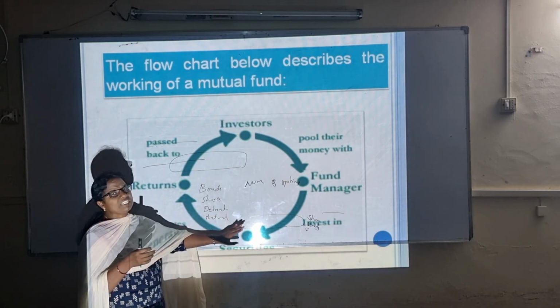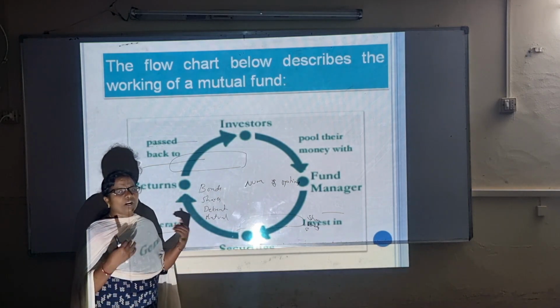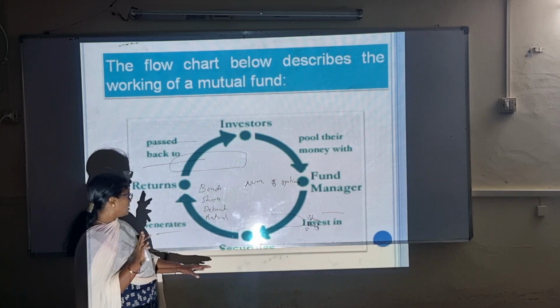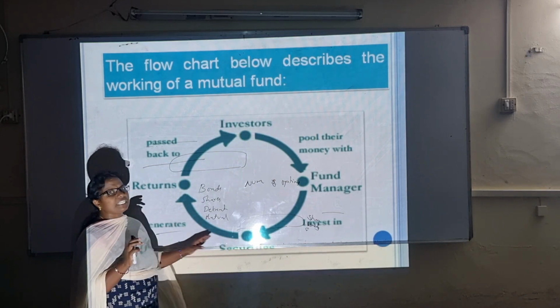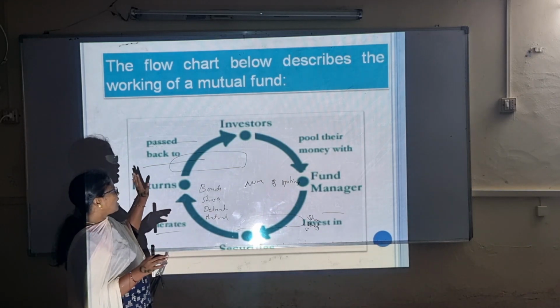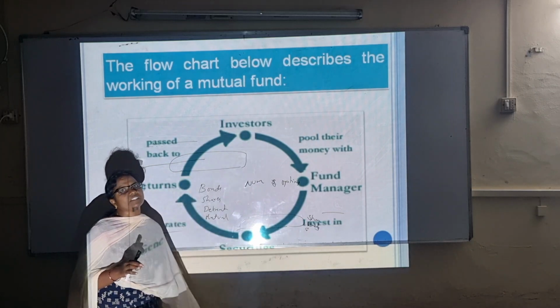After investing in the securities, once you invest your money, what happens in any securities? You will gain some profits or returns, generated wherever you invest. What happens with those returns? They will be passed back to the investors.